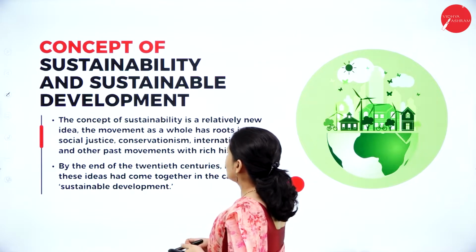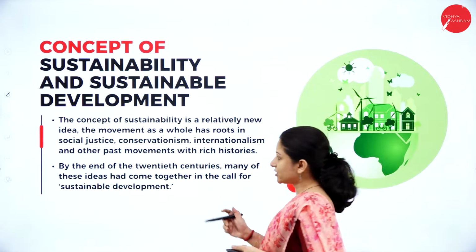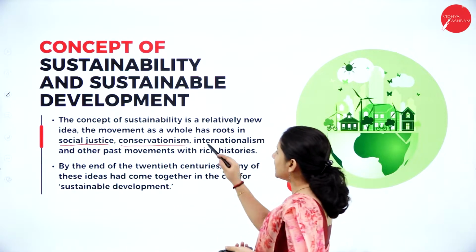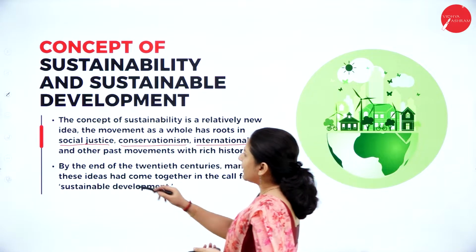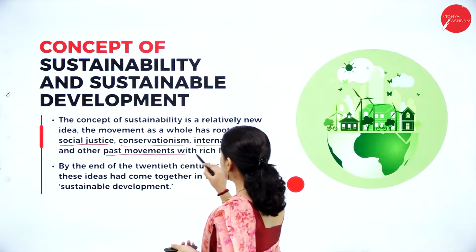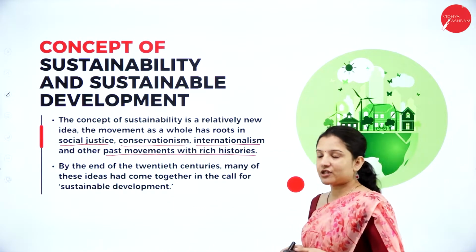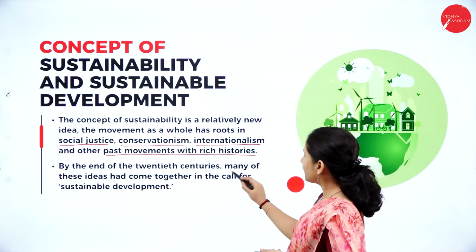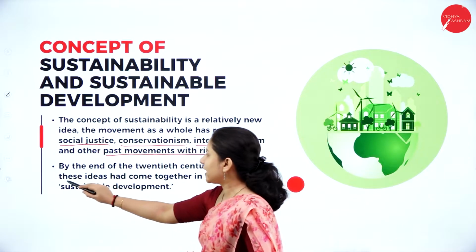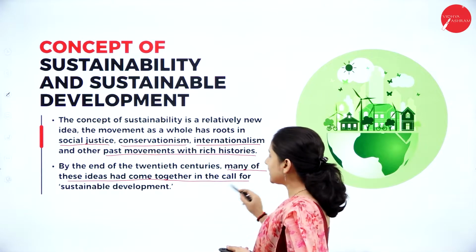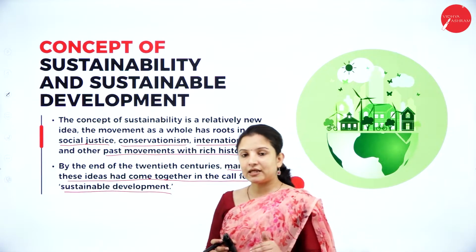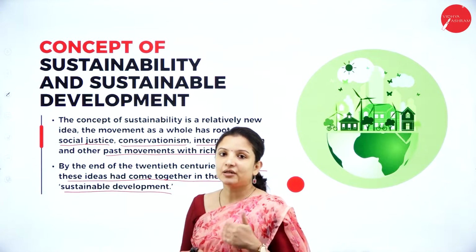The movement as a whole has roots in social justice. It comes in conservationism, it comes in internationalism, and also other past movements with rich histories as well. And by the end of the 20th century, many of these ideas had come together and they called it sustainable development. So that is when sustainability became sustainable development.